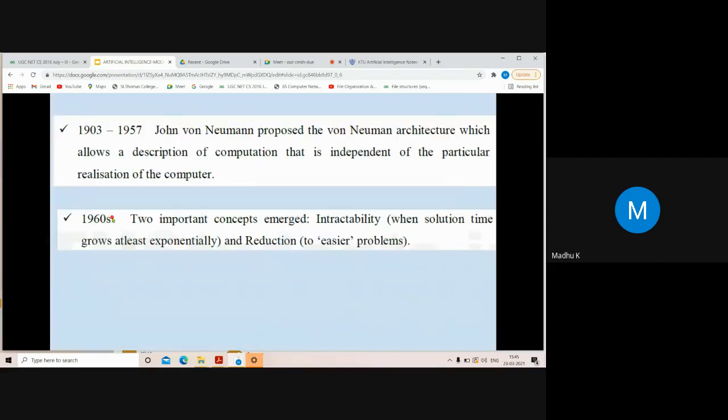Then John von Neumann proposed the von Neumann architecture. Nowadays, all the systems we use are still based on the John von Neumann architecture. Then two other important concepts, intractability and reduction, were introduced in the 1960s.